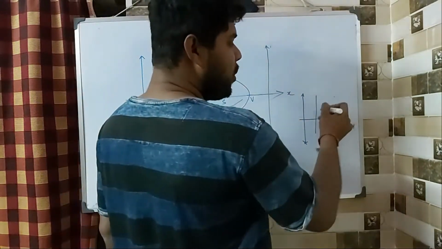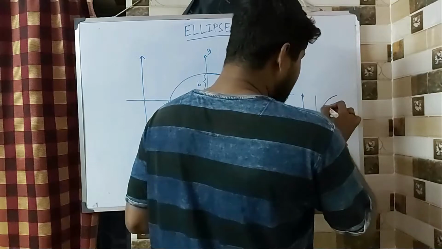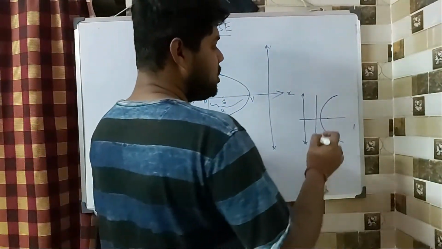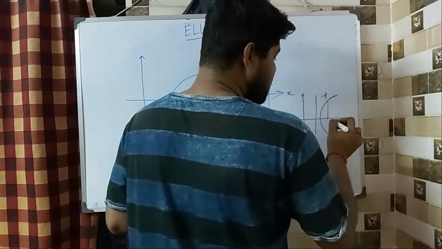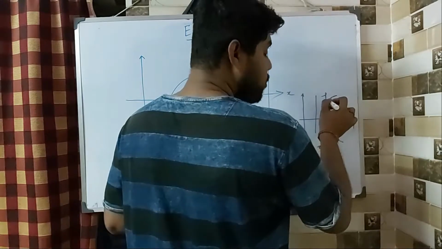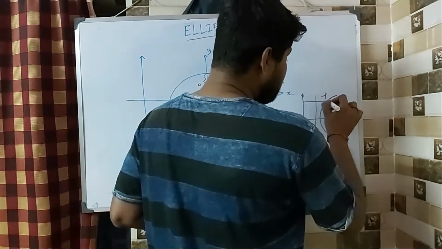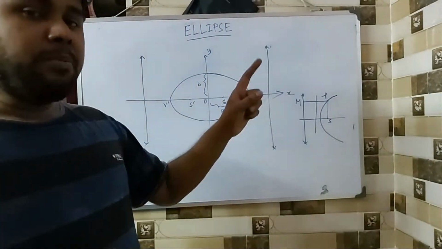Now this moving point is moving in such a way that the distance of an arbitrary point on the path from the fixed point is equal to the distance of that same point from the fixed line.